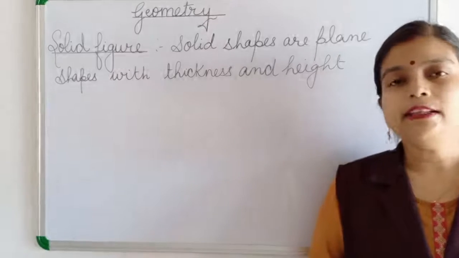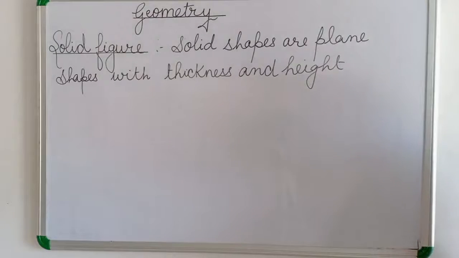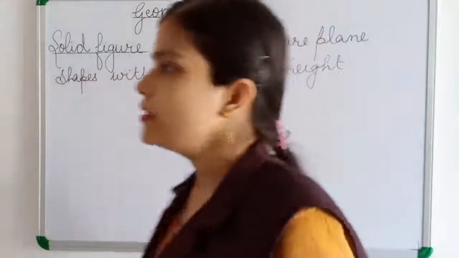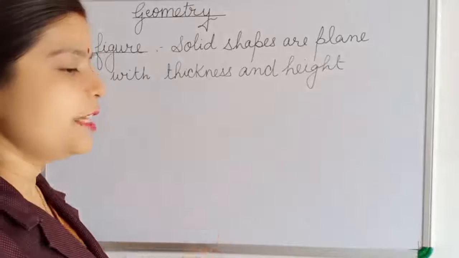It may be plane, it may be curved. Now the surface of the solid shape is called its face. This plane surface or curved surface is known as a face.